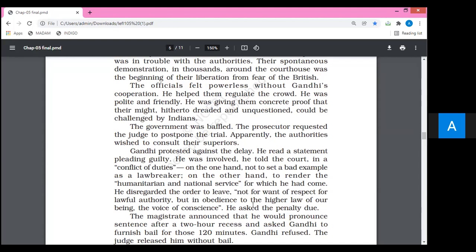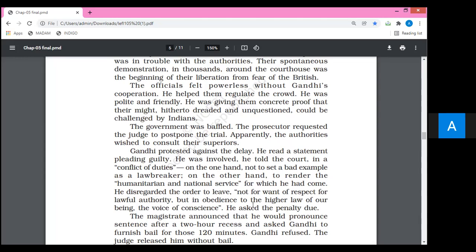Basically, Mahatma Gandhi wanted to highlight that he would never be in favor of negativity. He never wanted to fight with authorities. He never wanted to do any negative. So that is why he had read a statement highlighting that he was extremely sorry for what he had done. What had he done? He had refused to leave that particular area, that is Champaran. I think it is very clear, there is no doubt.